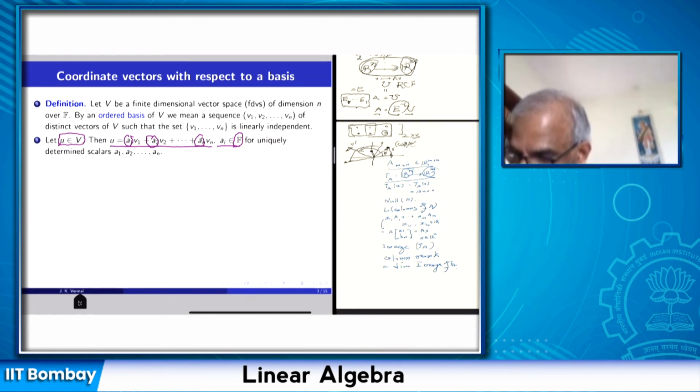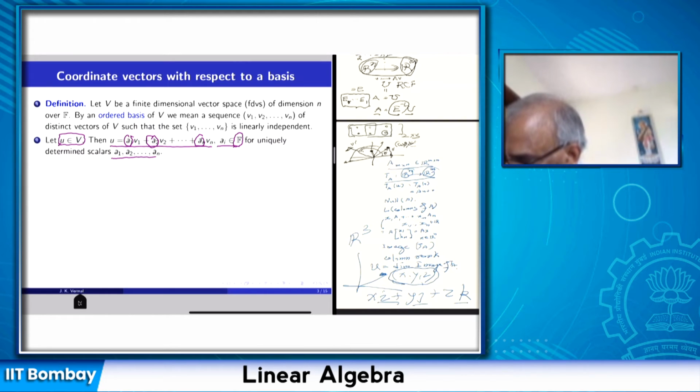So the input is a vector u in V. The output are these scalars a1 up to an. They are called the coordinates of the vector u. This is what happens for any vector in R3 also, right? I fix a vector and then find its coordinates x, y, z. But then this vector u is actually x i plus y j plus z k. So i, j, k is an ordered basis of three elements, the standard basis of R3, and I fix that order. Then I derive the coordinates of vectors.